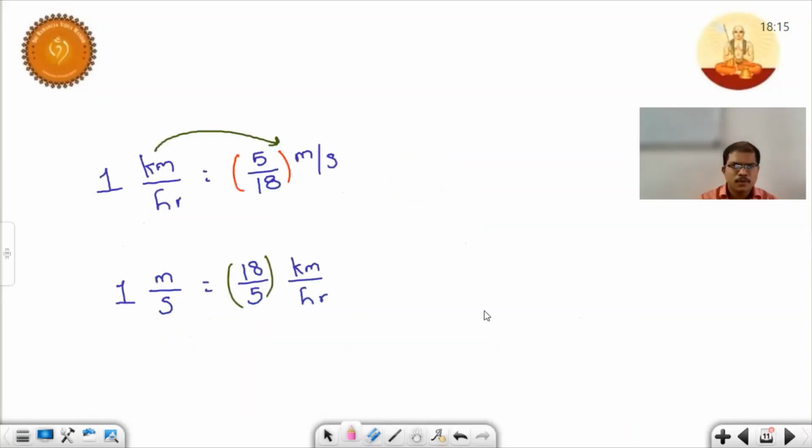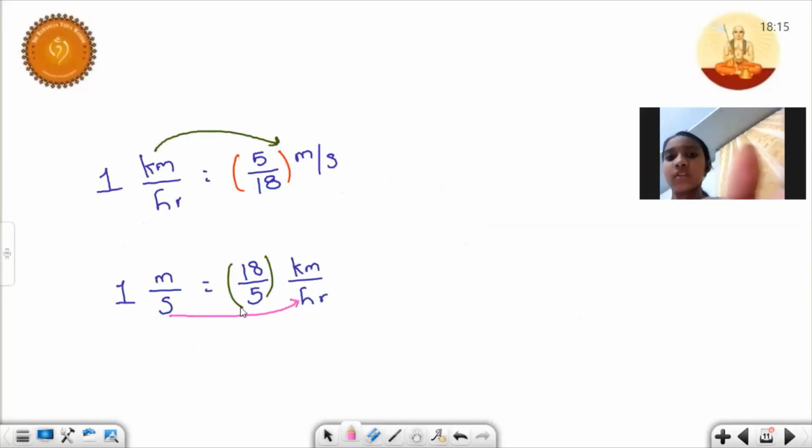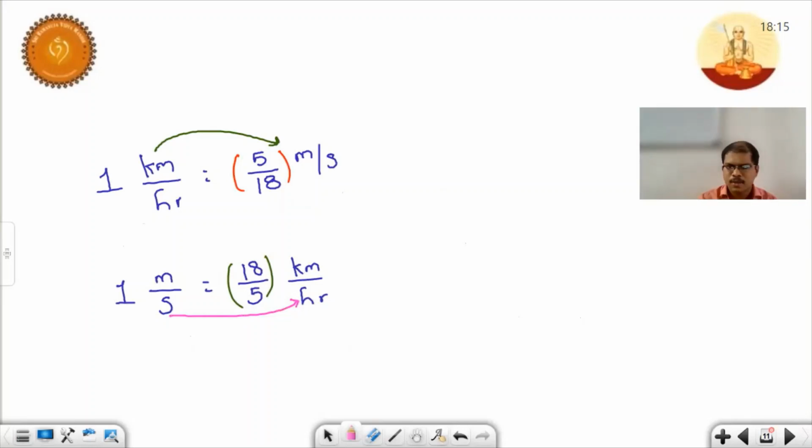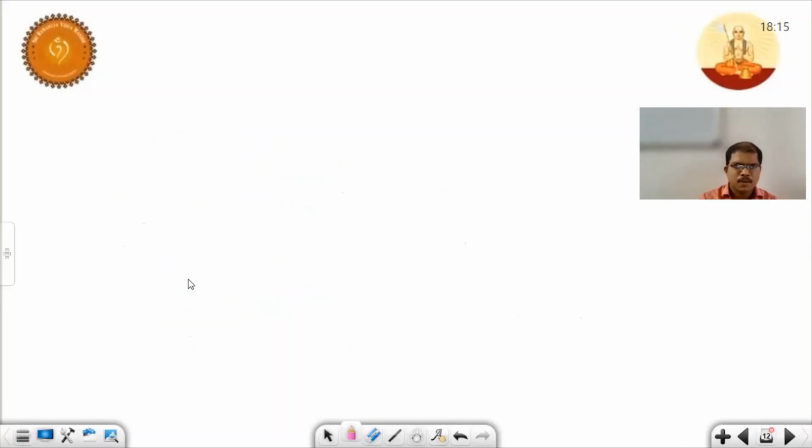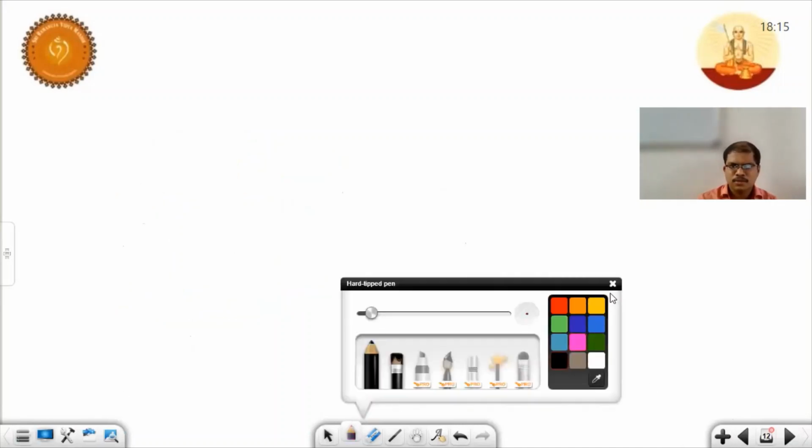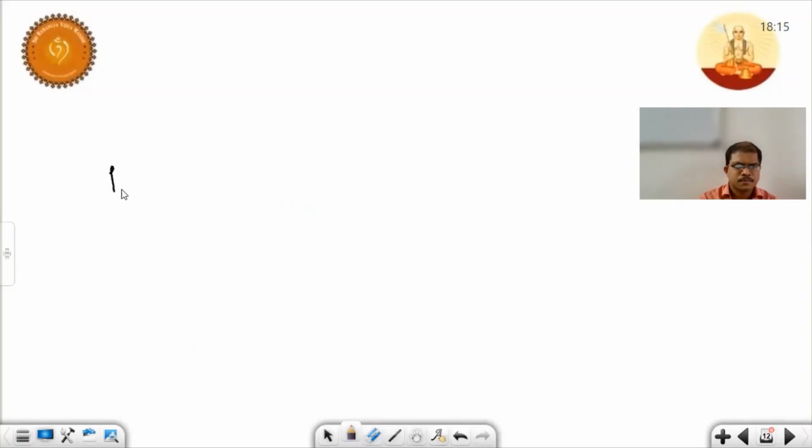Simple. See here. What is the next conversion? Meter per second to kilometers per hour, right? We need to multiply the corresponding number with 18 by 5. So see here. Now the given question is, we need to convert 10 meter per second to what? Kilometers per hour.